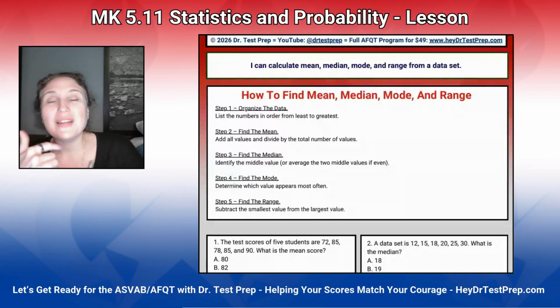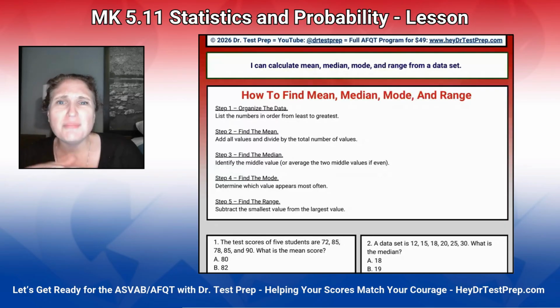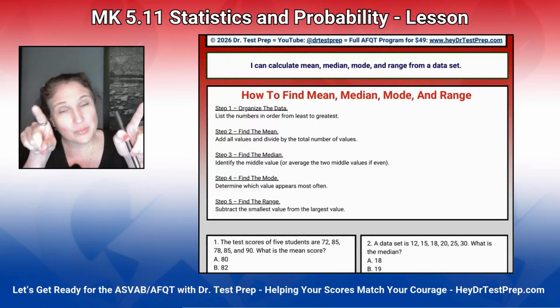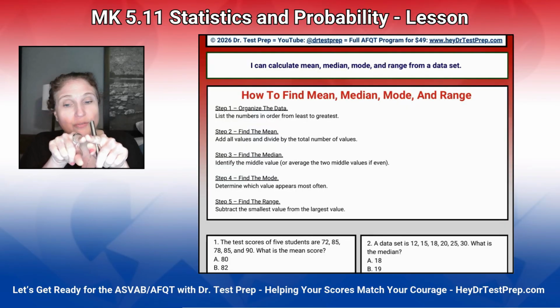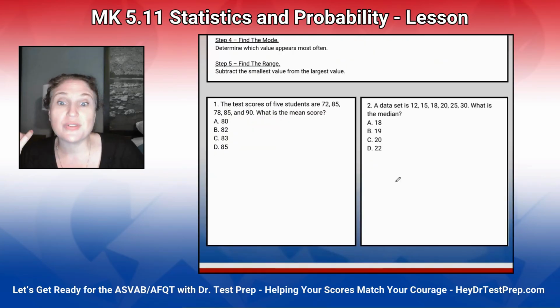Organizing the data from least to greatest helps with so many things. It helps with range. It helps with spread. So we'll do that sometimes. Finding the mean is just adding all the numbers up and dividing by the number of numbers. The median is why it's important to go low to high, because we start from the outside and move in. The mode is the most frequent, and the range we find with subtraction. All right, here we go.